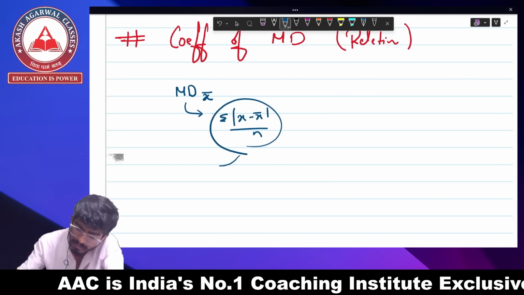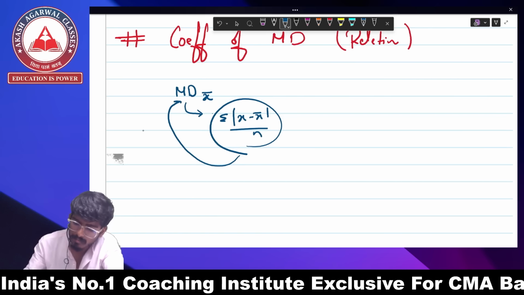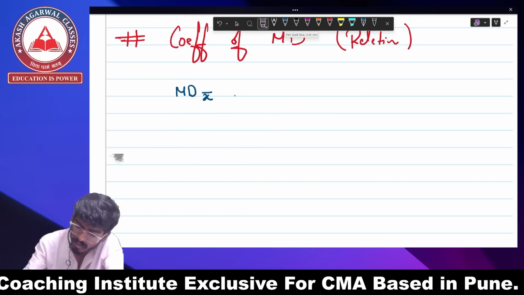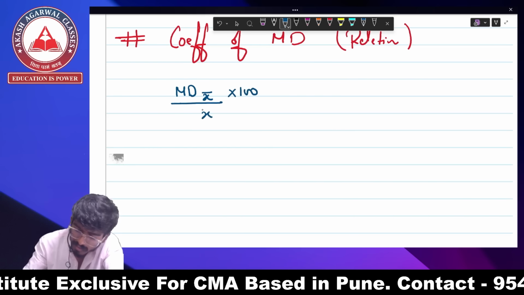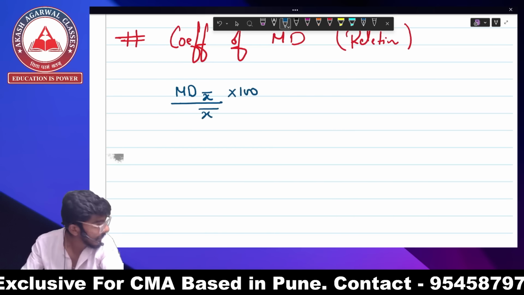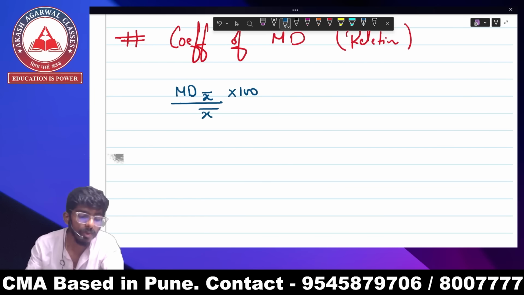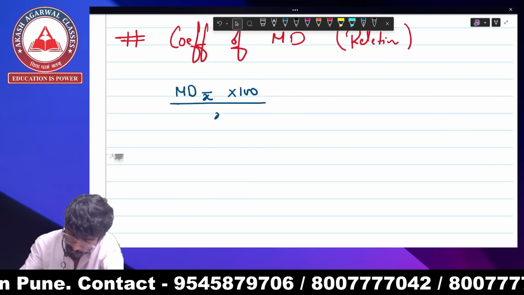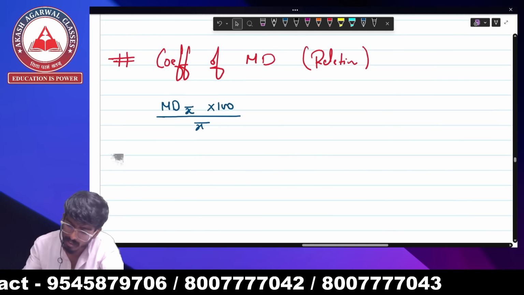So when you find this, it becomes mean deviation about mean. Okay. So mean deviation about mean into 100 upon x bar. This is your first formula for coefficient of mean deviation about mean.